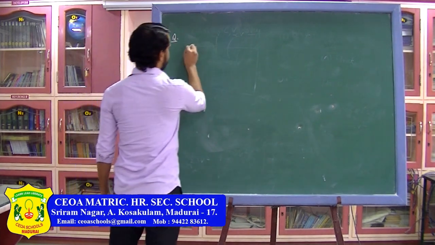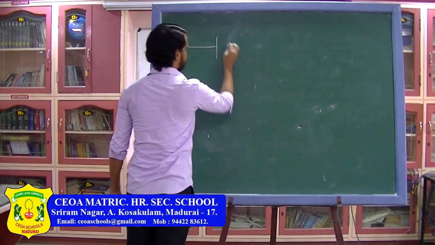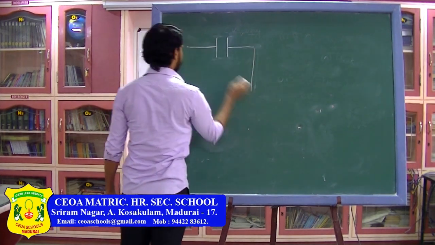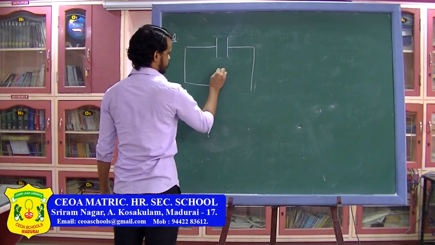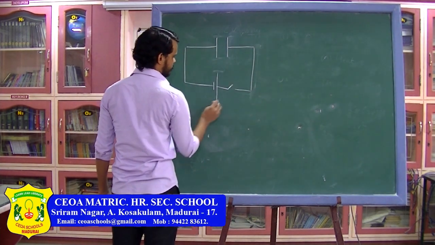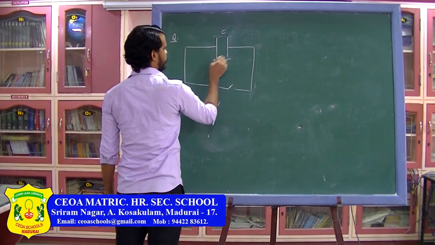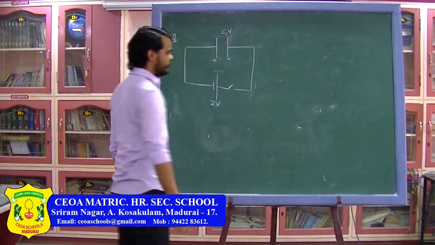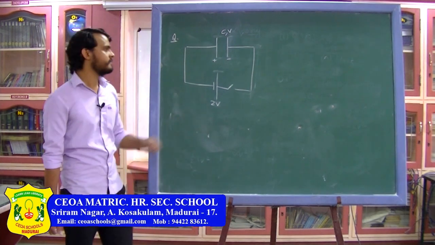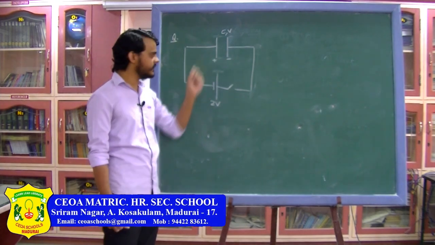Next problem is, we have a capacitor. So again we have a capacitor, the capacitance of the capacitor is C, and the potential difference across the capacitor is already V, where this plate is negative and this plate is positive.